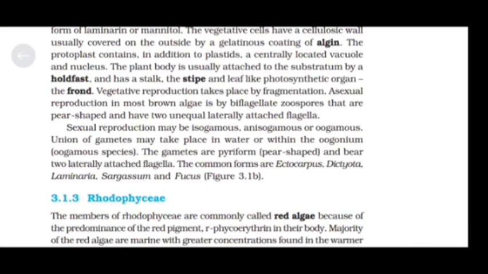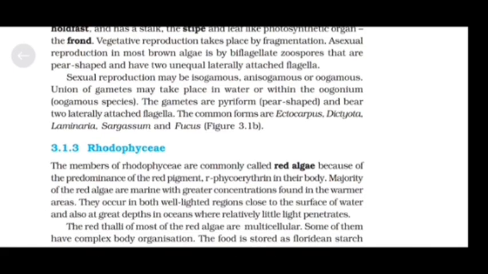Asexual reproduction in most brown algae is by biflagellate zoospores that are pear-shaped and have two unequal laterally attached flagella. Sexual reproduction may be isogamous, anisogamous, or oogamous.